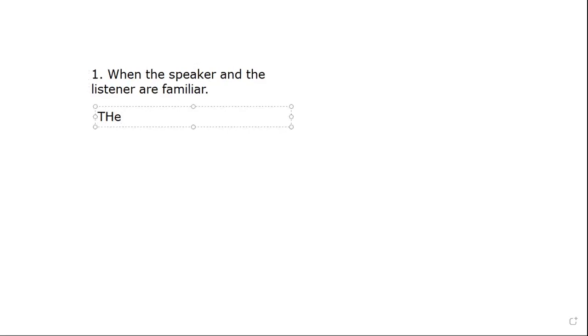Like for example, they are playing in the lawn. Where are they playing? In the lawn. Now this place, the lawn, is known to the speaker and to the listener also. So they are familiar with the lawn. So in front of lawn, which article will we use? "The". We will not say they are playing in a lawn.